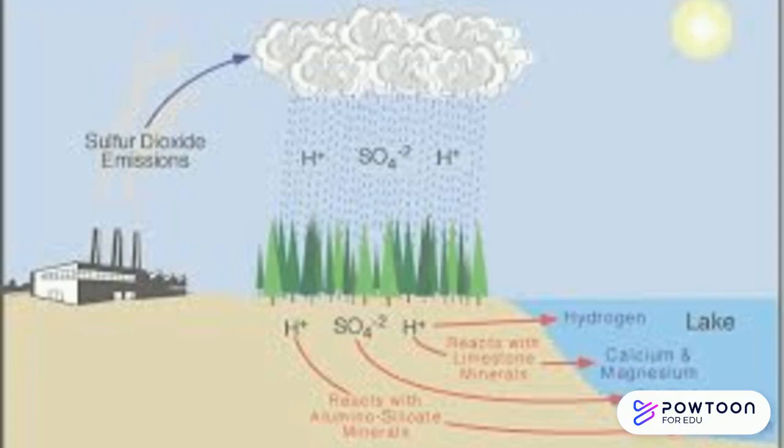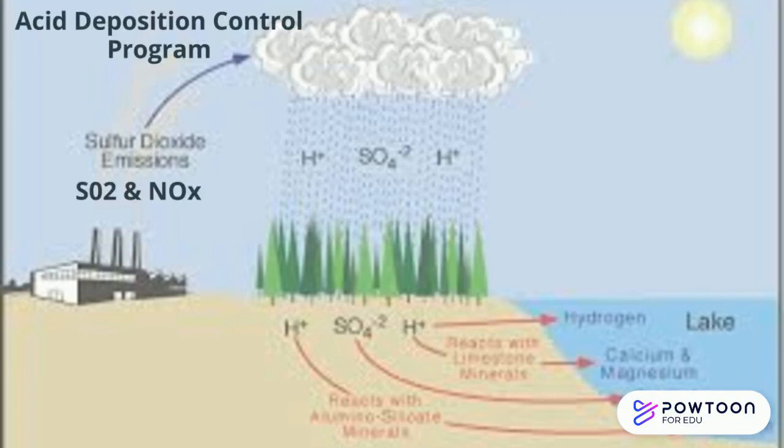Let's begin with the Acid Deposition Control Program. This program targets sulfur dioxide and nitrogen oxides. I'll refer to these as SO2 and NOx. Both pollutants are known as acid rain precursors, meaning they interact with oxygen in the upper atmosphere and transform into sulfates and nitrates, which then combine with water to form sulfuric and nitric acid.